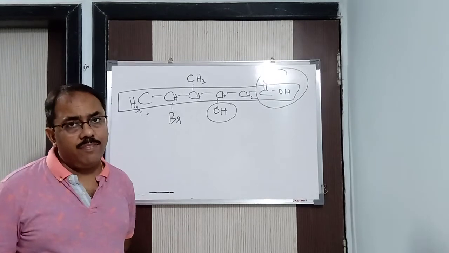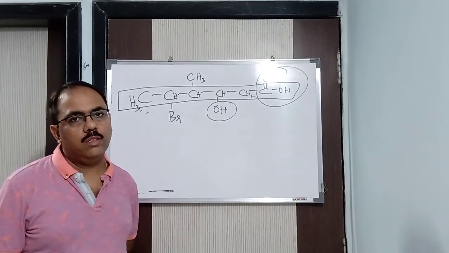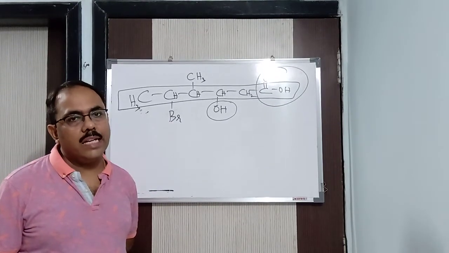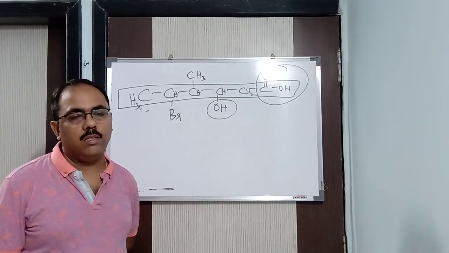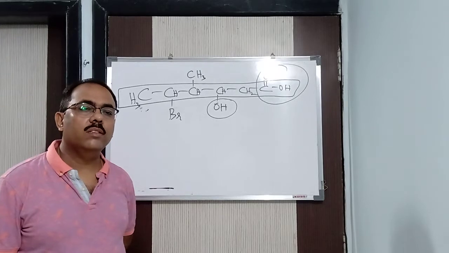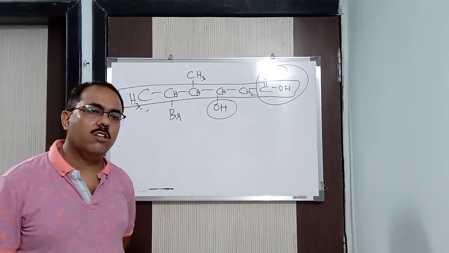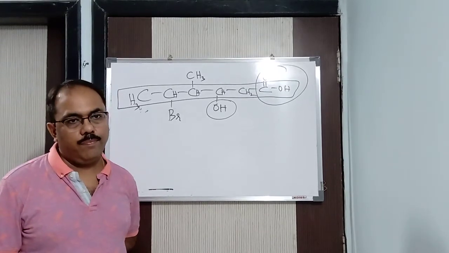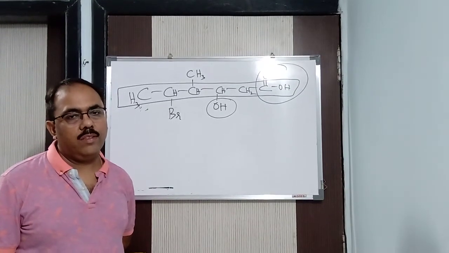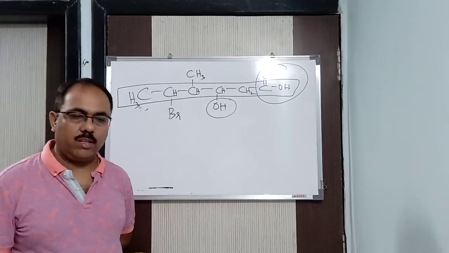And the secondary functional group forms the prefix; in bracket you write secondary prefix.